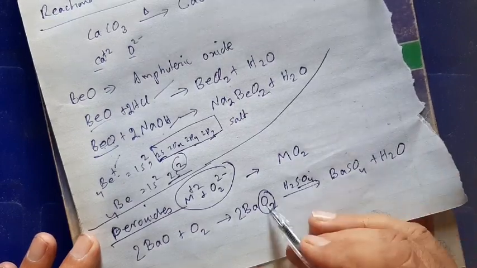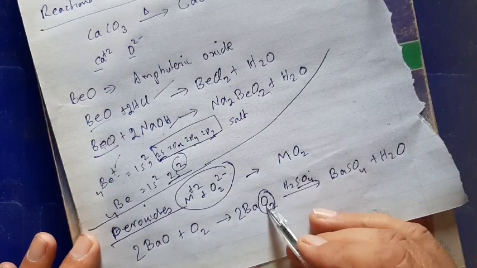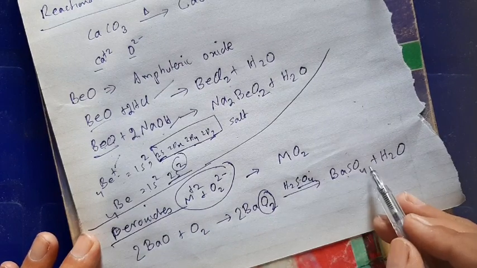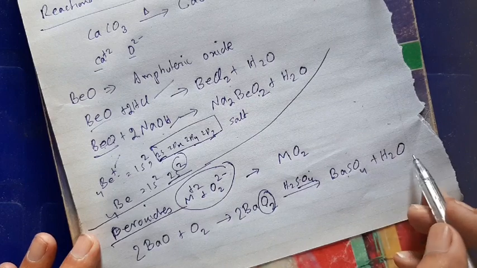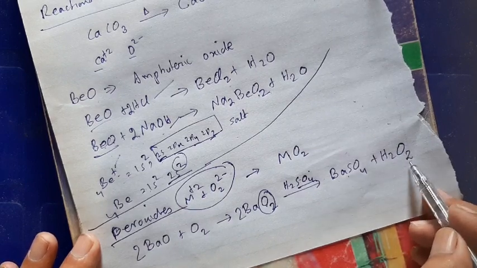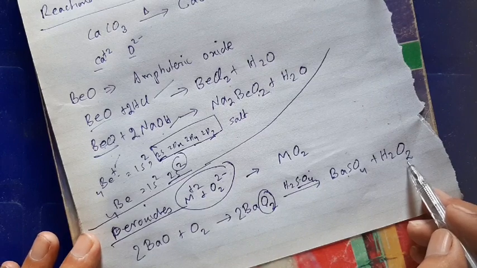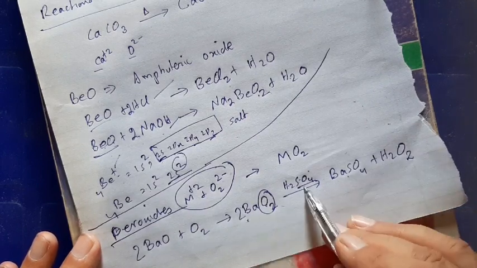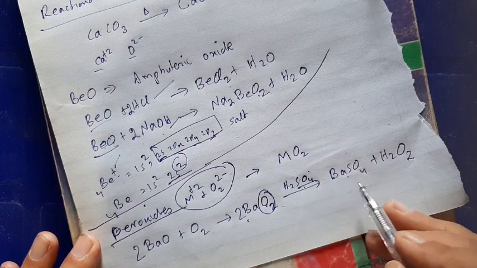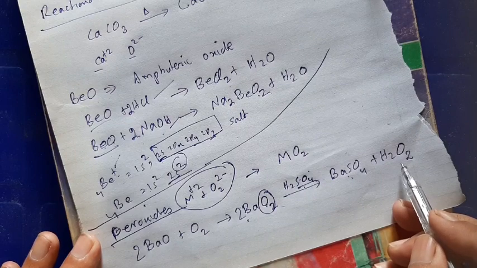Sulfate SO4 2-, O2 2-, H2O2 hydrogen peroxide, barium sulfate, and barium sulfate is a solid, and the second product is hydrogen peroxide, H2O2. So these peroxides react with acids, and as a result salt and hydrogen peroxide are formed.